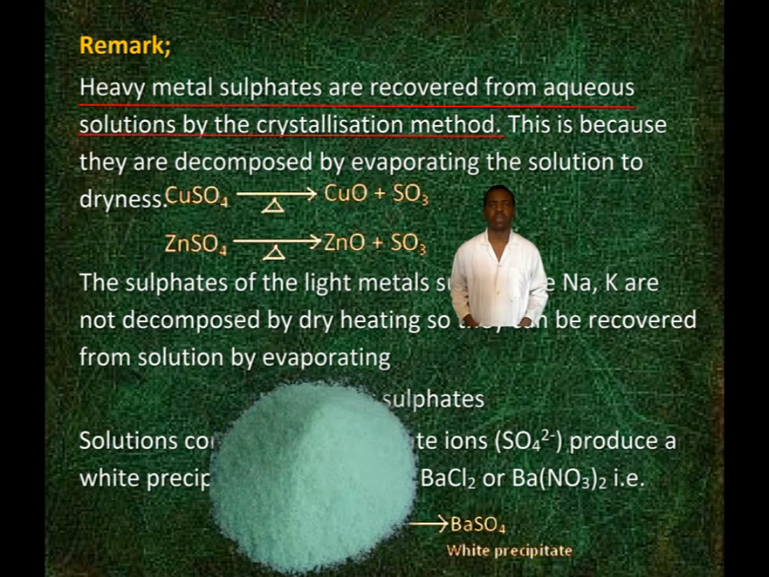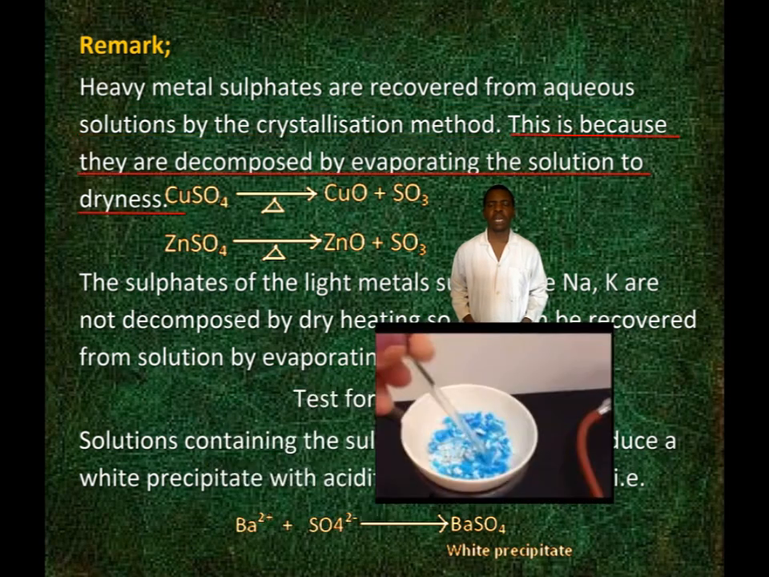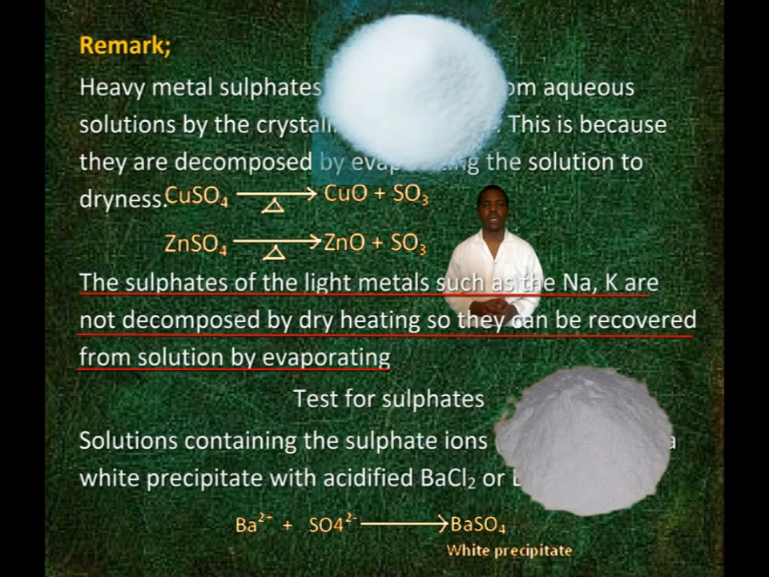Remark: heavy metal sulfates are recovered from aqueous solution by the crystallization method. This is because they are decomposed by evaporating the solution to dryness. The sulfates of the light metals such as sodium and potassium are not decomposed by dry heating, so they can be recovered from solution by evaporating.